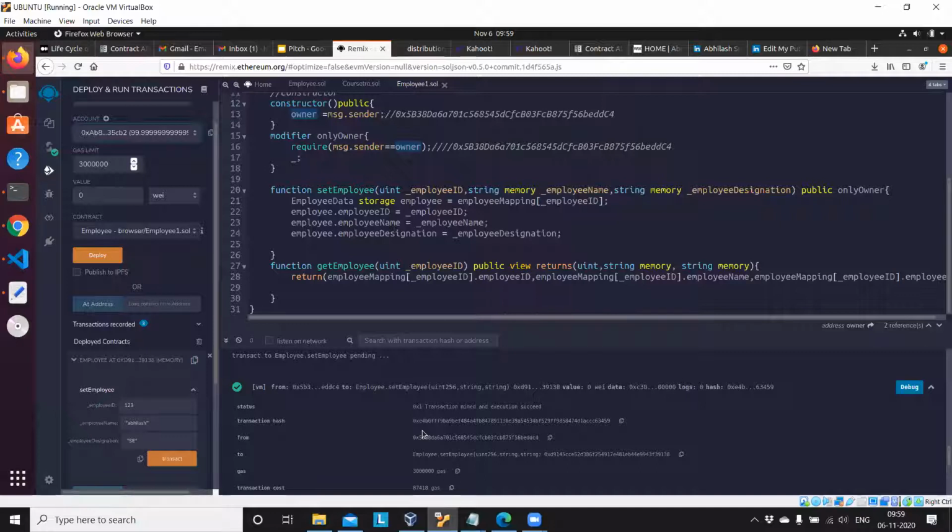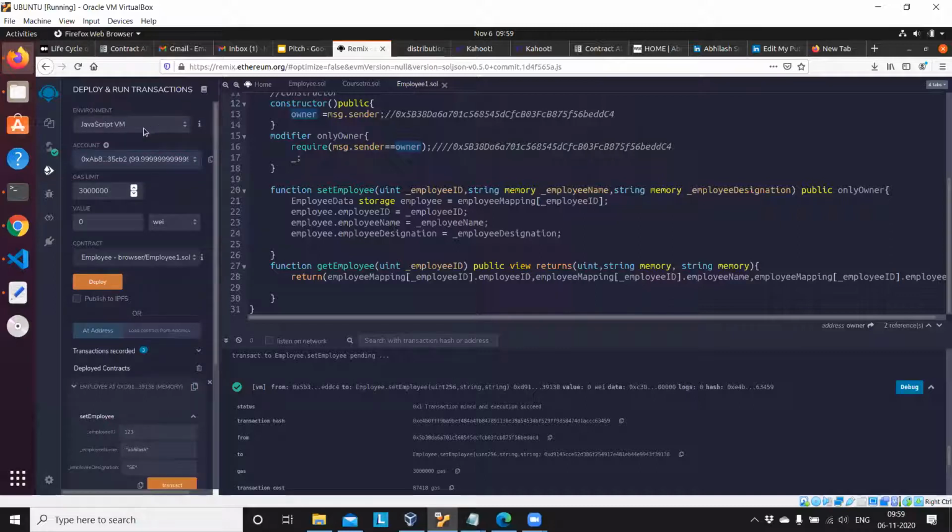While deploying, we have to select the JavaScript VM, or your Web3 provider if your local Ethereum private network is running, then you can connect with that.